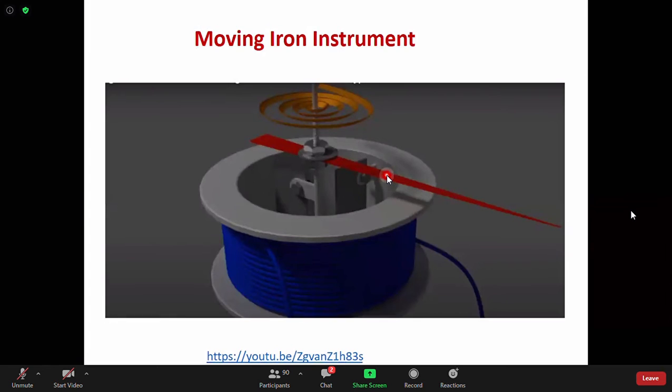The basic principle is the same: when current flows through the fixed coil, the coil produces a magnetic field, and that magnetic field will attract or repel some magnetic or iron piece. The pointer is attached to the iron piece, so there will be some deflection and some reading will be obtained. Again, the same spring control is there.